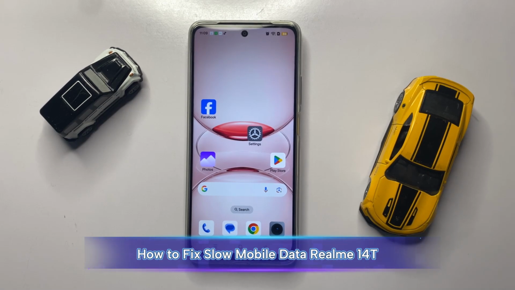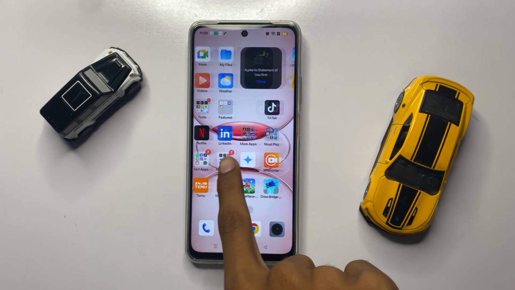Hey guys, in today's video I'm going to show you how to fix text notification sound not working in Realme 14T. So let's start the video. First of all,